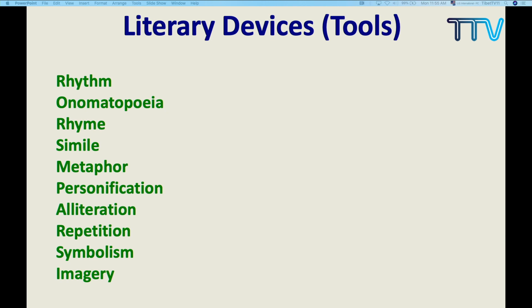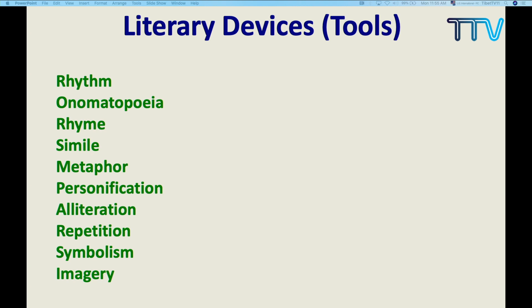In the next session, and tomorrow also, we are going to stick to these literary devices one by one. Did you understand? Now, what are the literary devices? We have rhythm, onomatopoeia, rhyme, simile, metaphor, personification, alliteration, repetition, symbolism, imagery. These are literary devices.